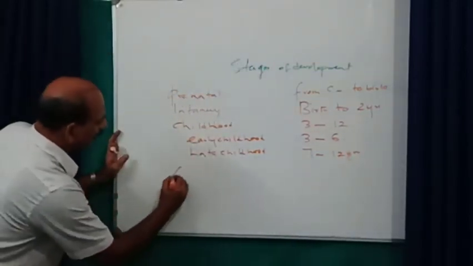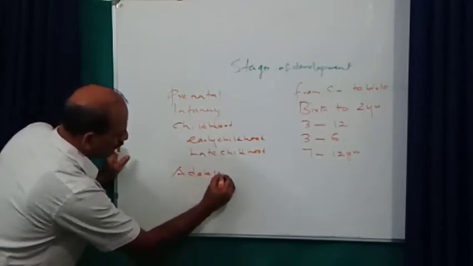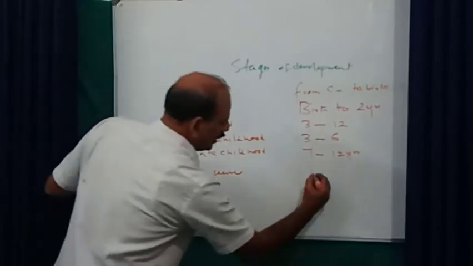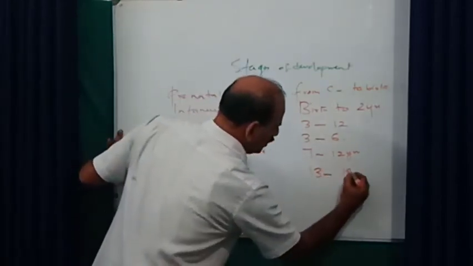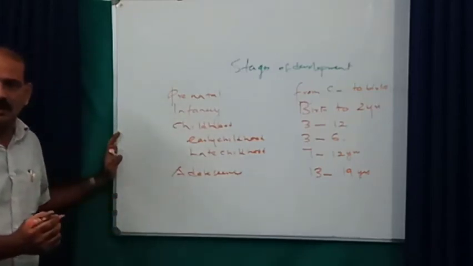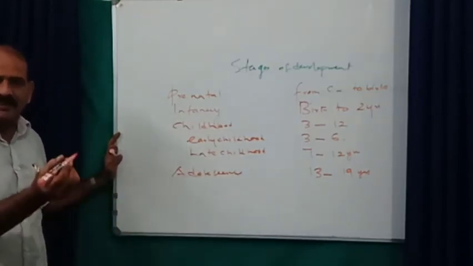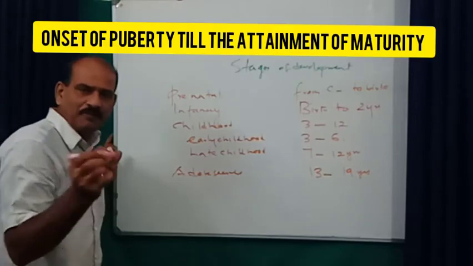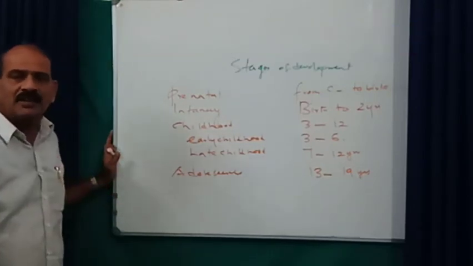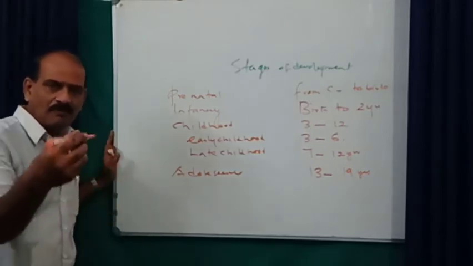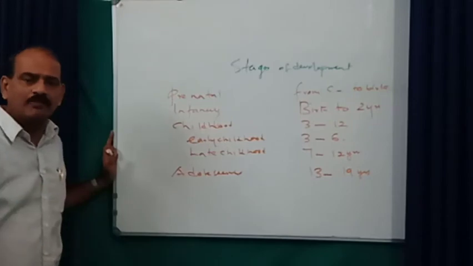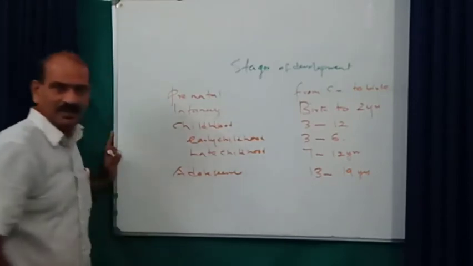Then the next one is adolescence. The stage of adolescence represents 13 to 19 years. Otherwise, we can say from the onset of puberty till the attainment of maturity is known as adolescence.